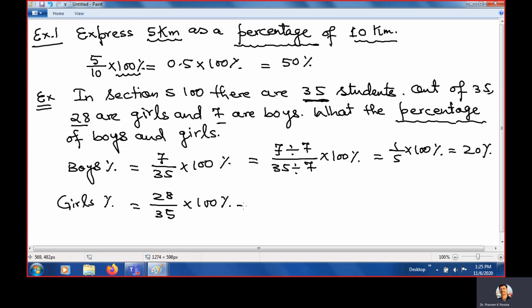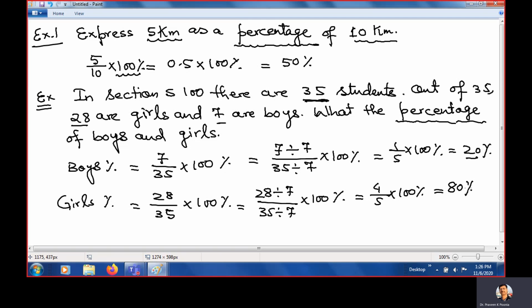Clear? Similarly, you can do it here, because 28 and 35 are both divisible by 7. It is 4 upon 5 times 100. And if you divide 100 by 5, it is 20, and 20 times 4 is 80%.